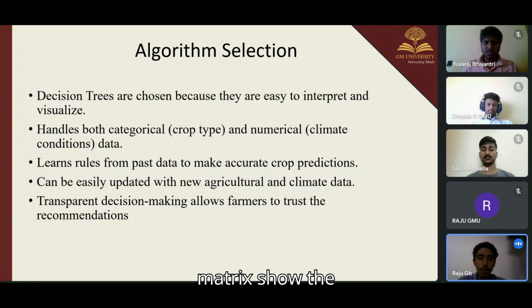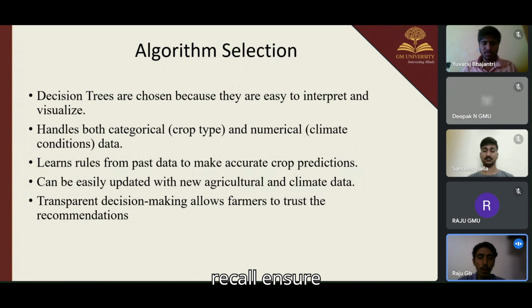Why the algorithm selection for the decision trees? Algorithm selection involves choosing the best machine learning model to analyze the collected data and provide accurate predictions. Why do we use decision trees for the crop selection?